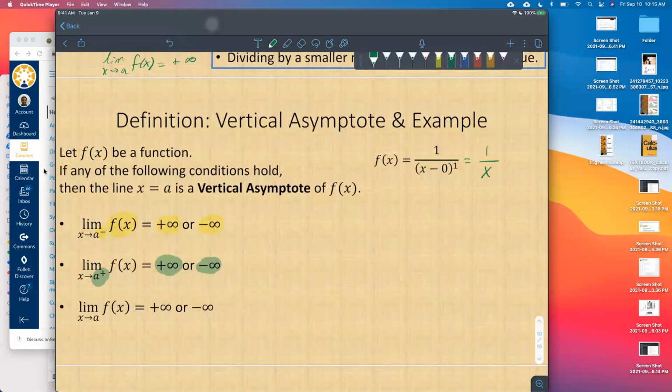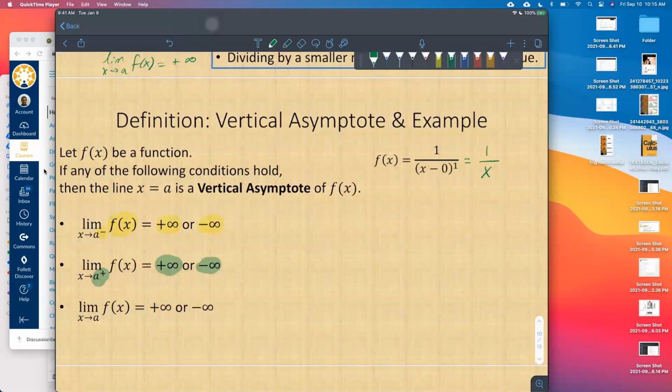So if we wanted to find, well, first of all, can somebody tell us where an interesting limit is going to come up? Where are we going to have an issue with this function? At what x value? Which one? 0, yes, because at 0 the function is undefined, right? F of 0 is not defined.